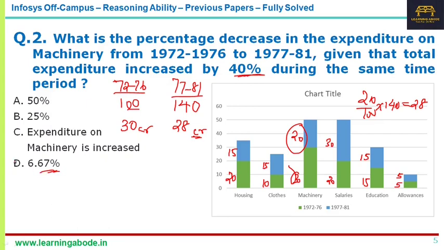Now here itself you can guess this is the answer, because the decrease is very minimum. So 30 is the base. What is the decrease? It is 2 out of 30, into percentage. That's 1 out of 15, that's 6.67%. That's answer option D for the second question.